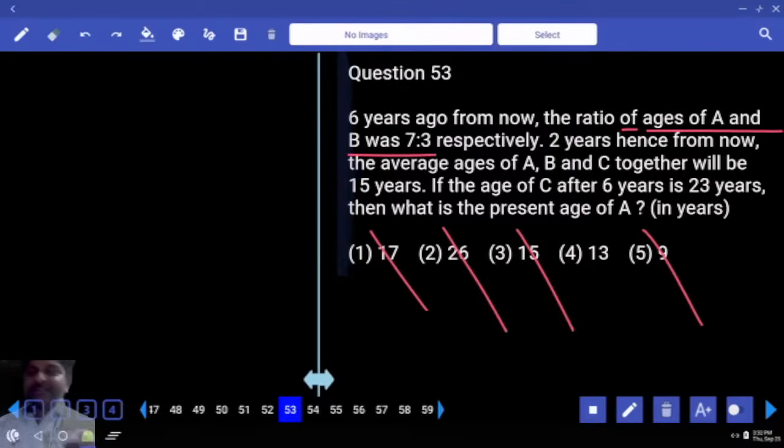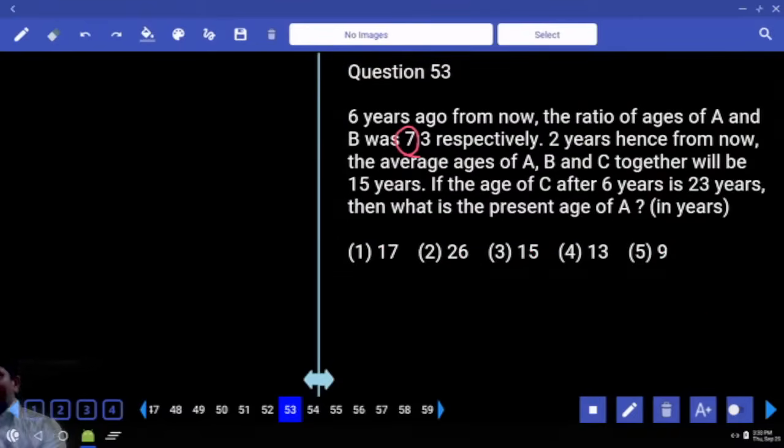A's age to B's age ratio was 7:3. When was it? 6 years back. It was 7 parts, correct? Then the question is about present age only. So to this, how much do you need to add? 6. So your answer should be in this particular format. Am I right? 7 parts is a multiple of 7. So plus 6 is your final answer.